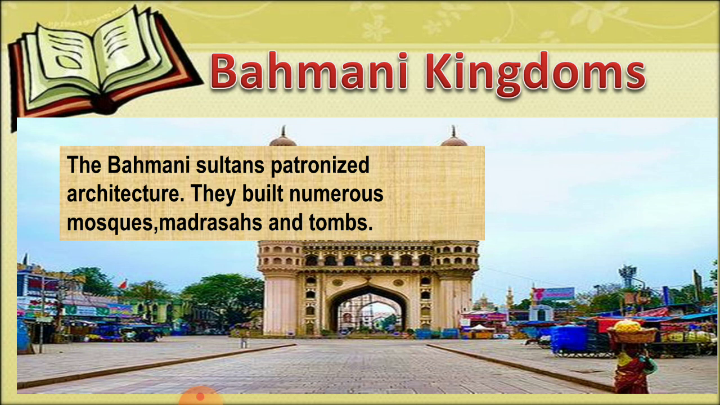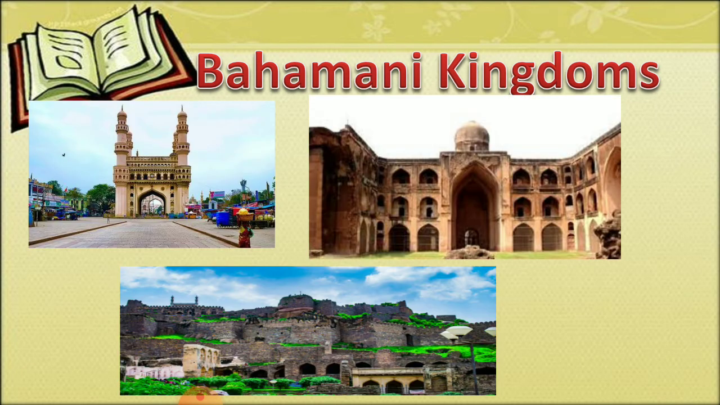Bahamani kingdom. Bahamani sultans patronized architecture. They built numerous mosques, madrasas, and tombs. Some of the important architecture by the Bahamanis are the fort of Golconda, as you can see in the picture, which is a massive structure, and the Charminar, which is in Hyderabad. And you can see here the Madrasa of Muhammad Gawan. So these are some of the important structures built during the Bahamani period. Then Gol Gumbaz was also one of the famous structures built during this time.